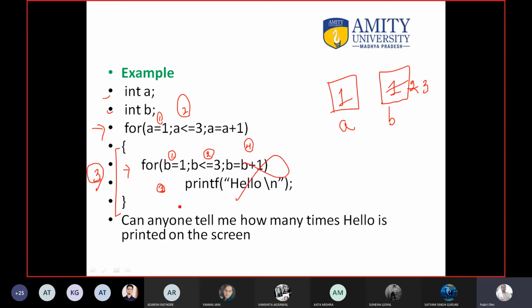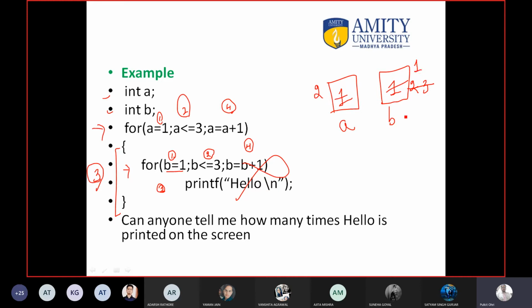When this is false, no worry, go to step number 4 of the parent. That's why I said, parent will work one time, child will run completely. So the child has run completely, now the parent will run again. Okay, here the value of a will become again plus 1, means it will become 2. Here at step number 2 you will check is 2 less than 3, of course it is correct. So move inside the body, again do the same thing. Here b will become 1, from 4 it will become again 1.